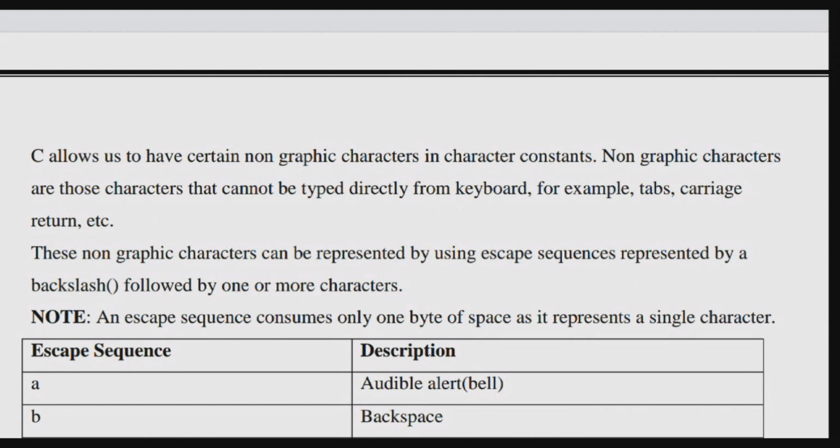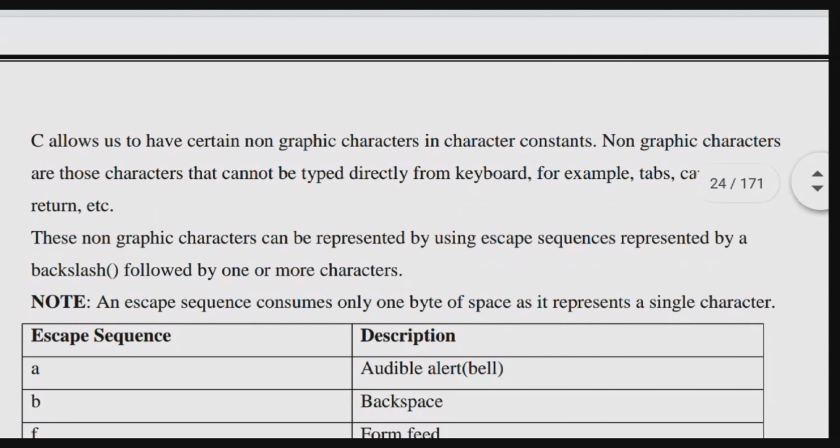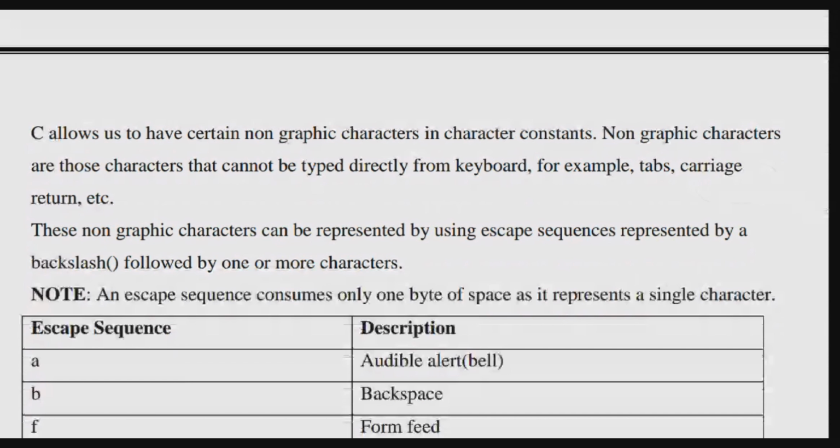So we can't type them. These non-graphic characters can be represented by using an escape sequence, represented by a backslash followed by one or more characters.